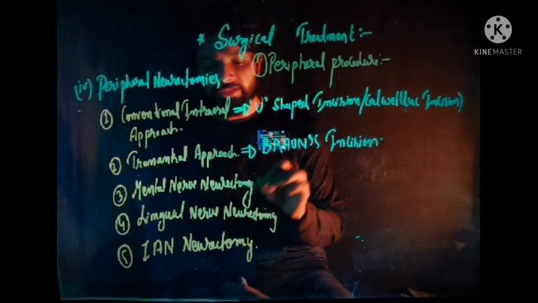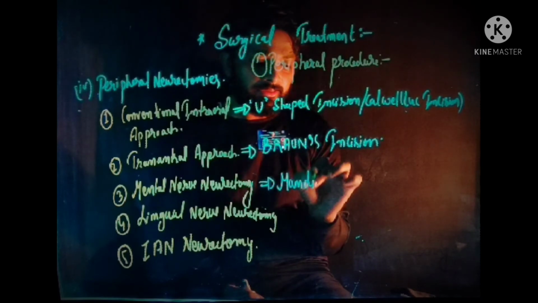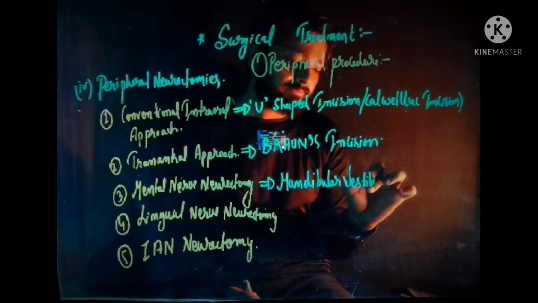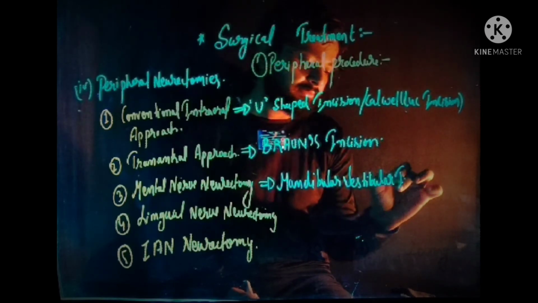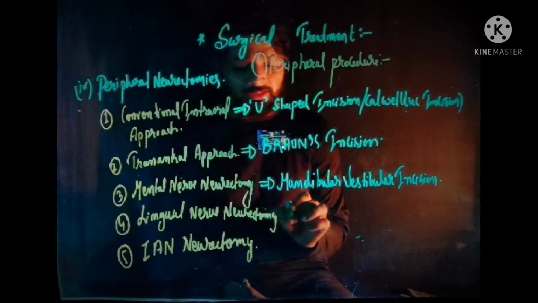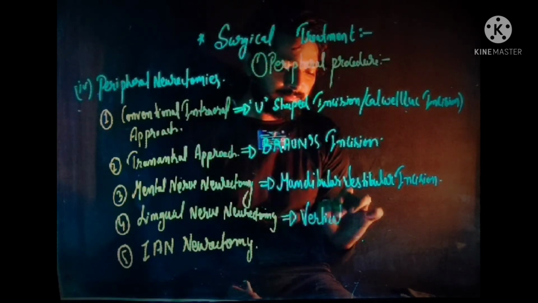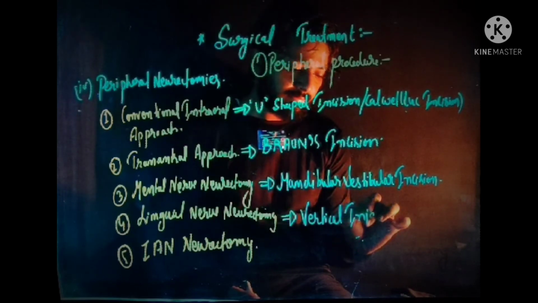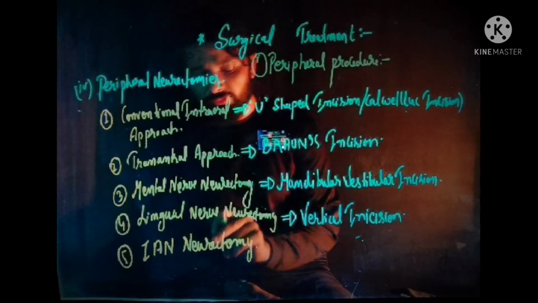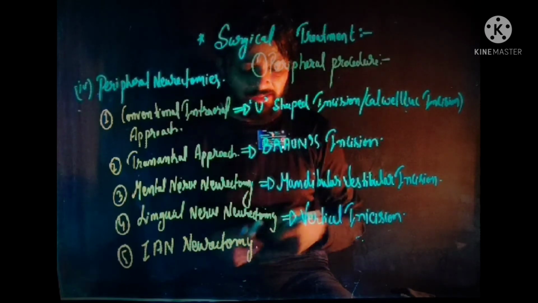In mental nerve neurectomy, a mandibular vestibular incision is given. In case of lingual nerve neurectomies, a vertical incision is given. Inferior alveolar nerve neurectomy is carried out by either an intraoral approach or an extraoral approach.